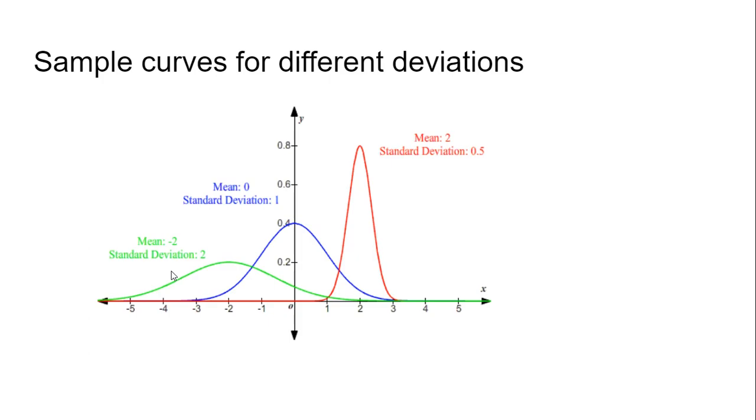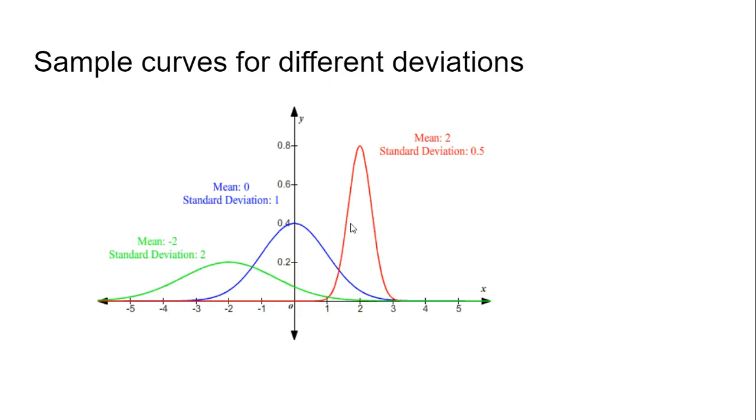The green graph represents a normal distribution again, with mean equal to -2 and standard deviation equal to 2. If we compare these two graphs, the green one is flatter as compared to the blue one.